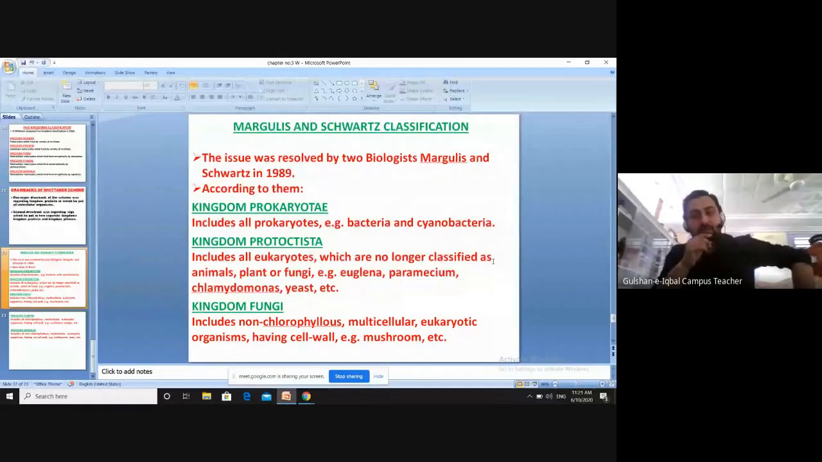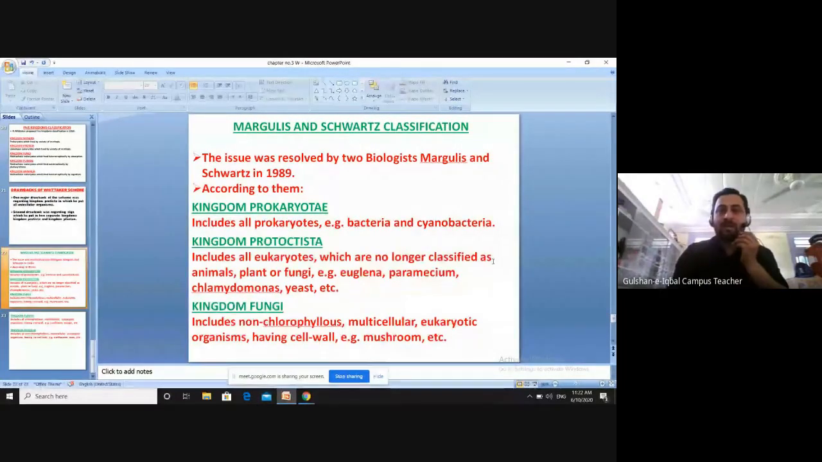So these organisms, for example, are mushrooms. Mushrooms come under fungi. It includes non-chlorophyllous multicellular eukaryotic organisms. So different things were there. They discussed it differently: non-chlorophyllous, multicellular, eukaryotic, and having a cell wall. They were placed under the group of fungi.